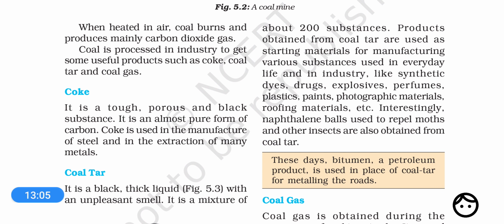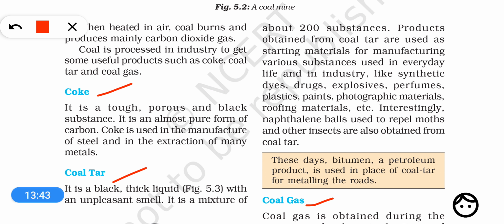Now dear students, there is a process in which coal is used to produce three different products. These are coke, coal tar, and coal gas. The name of the process is destructive distillation of coal. We take coal in a closed container, or in a closed test tube if we are doing this in a laboratory, but industrially it is done in a closed container where there is almost no oxygen, there is no air.